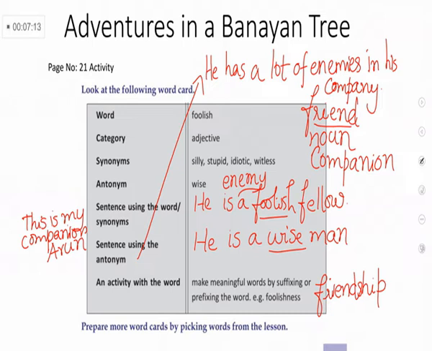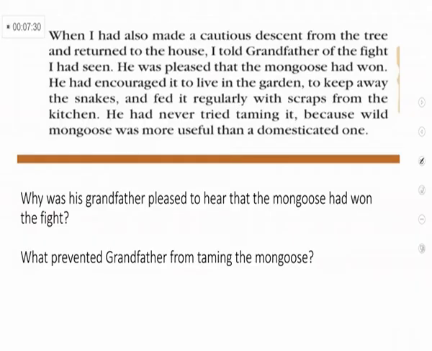Okay, let's move to our lesson. Do you remember what incidents happened in the story? Yes, what is it? A deadly fight between a little mongoose and a huge cobra. Both the fighters were clever, skillful and aggressive too. Do you remember all these points? Yes. Who were the spectators? Besides the boy, a myna and a crow were the spectators. Who won the battle? Yes, our little mongoose won the battle. And it killed the huge black cobra. Do you remember all these things?